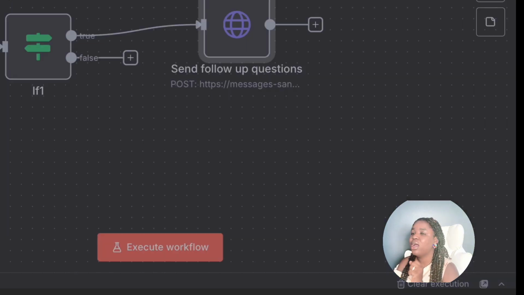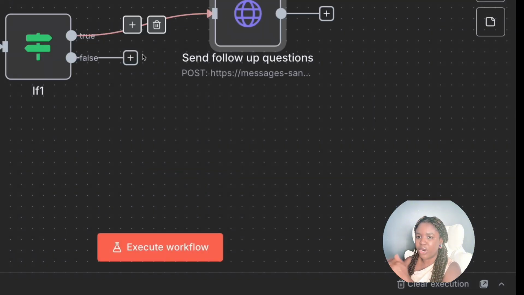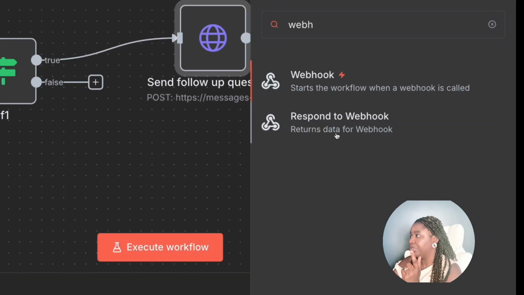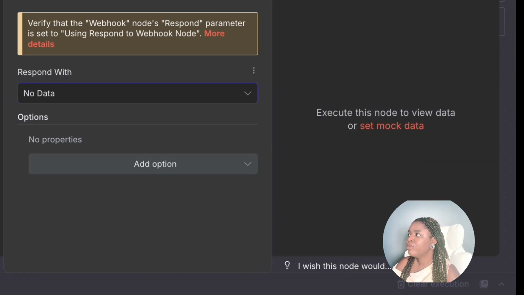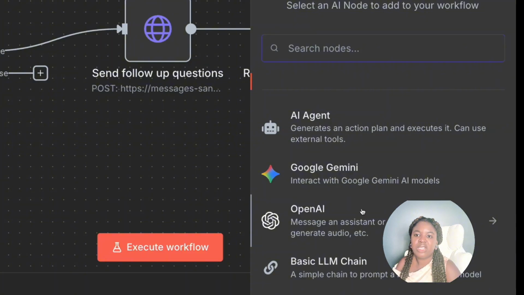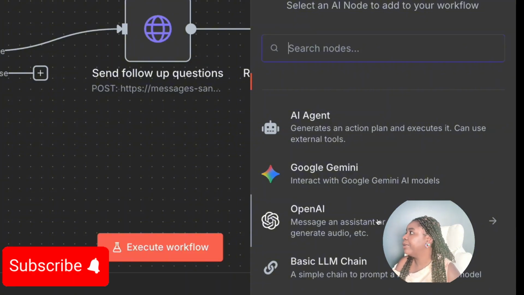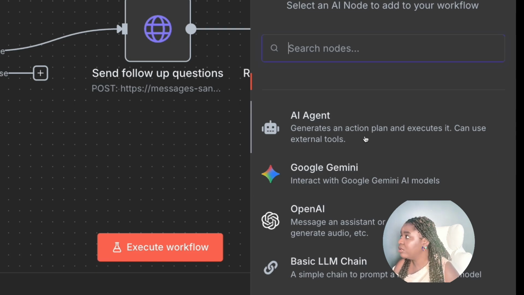Mind you that if you're using a webhook, then for every branch, you want to have a webhook response branch in here, okay? If it's false, which means that it's not a low, it's a high, then this is where I just want to leverage the AI assistant to generate an uplifting message. So I'm going to come in here and click on the OpenAI assistant. You can use this one as well.